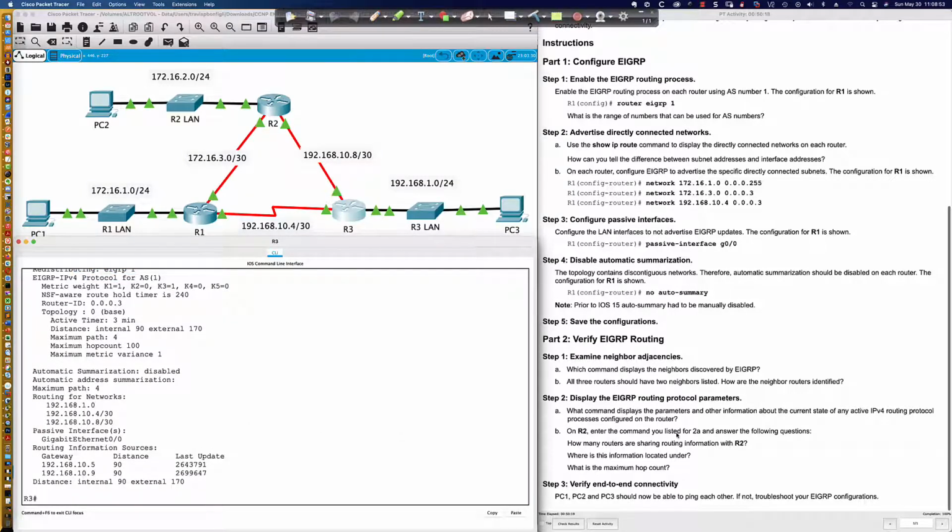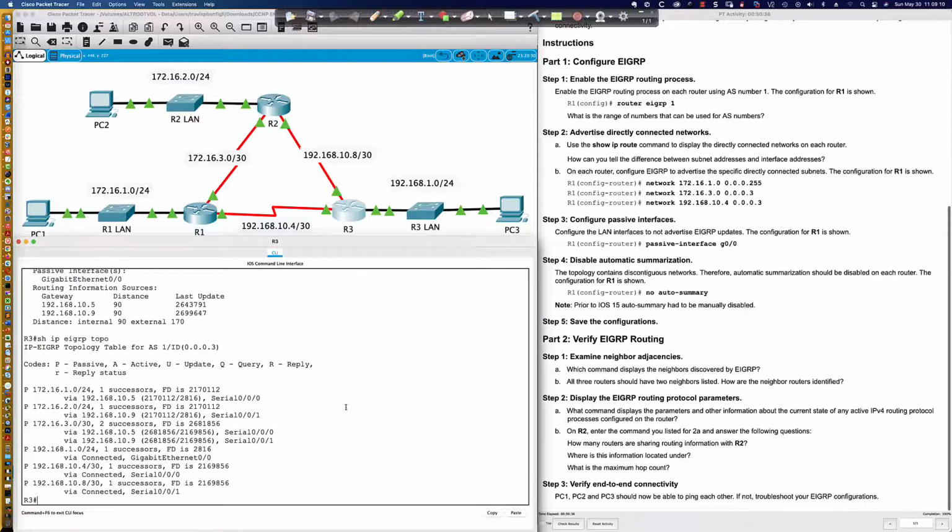Now, on router 2, how many routers are sharing routing information with router 2? Well, it's routers 1 and 3. Where is the information located under? We could say show IP route. You could also say show IP EIGRP topology, a command that we're going to get into when we start to talk about successors and feasible successors and computed distance and feasible distance and the feasibility condition. Things that I would highly recommend you dive into the RFC to take a look at.